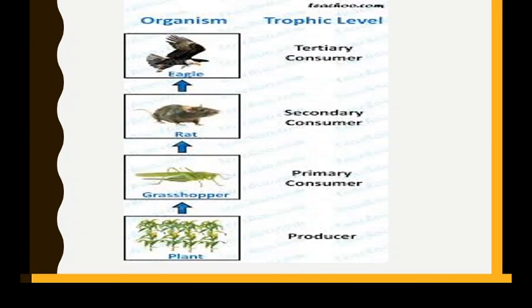Yes, these producers and the different kinds of consumers like primary, secondary, tertiary, they all are involved in a nutritional relationship, right? Because they need nutrients from one another and they give nutrients to one another. That is the nutritional relationship which involves eating and being eaten, right? So they are eating also and being eaten also, isn't it? This represents the different levels of feeding in the ecosystem, and that is why they are classified as what? Trophic level. Okay, so these are the plants, grasshoppers, rat, eagle. They are dependent on one another.